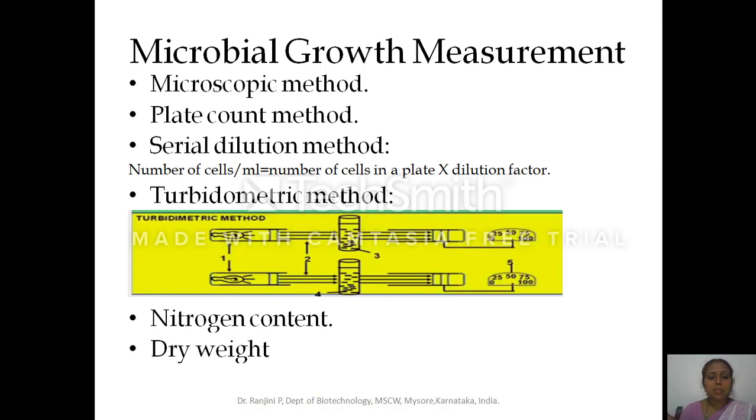Here, inoculate the microorganism in the suspension or the liquid media and allow it to grow. After the microorganism has grown, the suspension will be centrifuged at 4 degrees centigrade, and now the cells will pellet at the bottom, whereas the suspension will be in the supernatant. Then decant the supernatant, take the pellet, and this pellet will be dried, powdered, and weighed. So these are the different methods where we can measure the growth of the microorganisms.